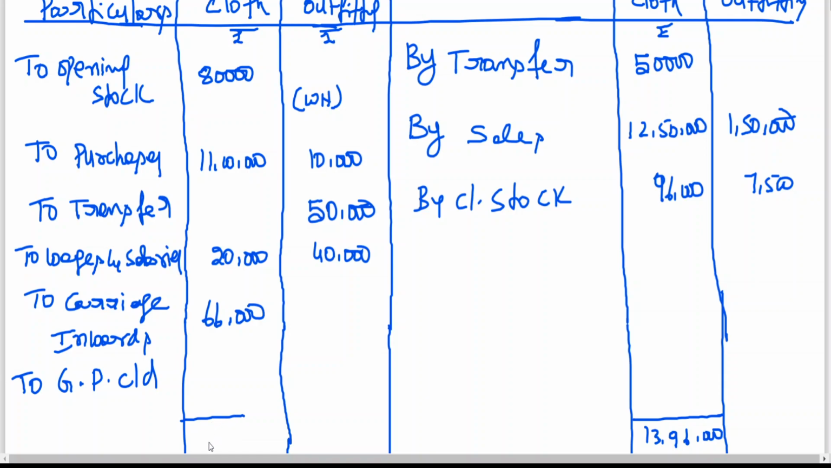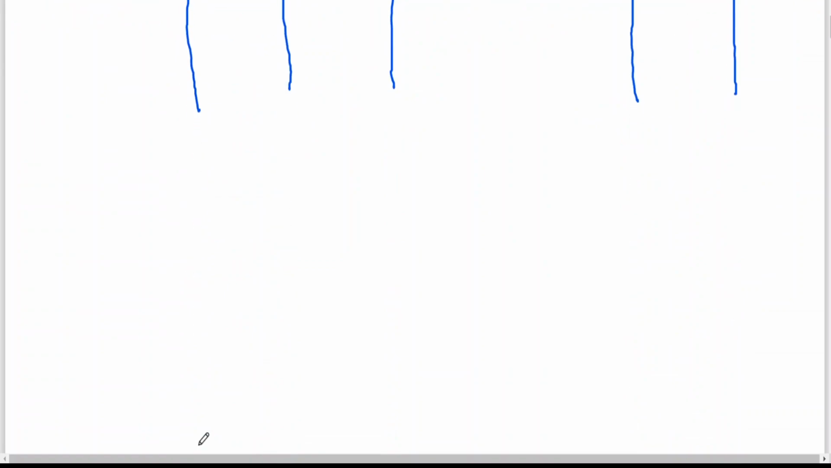13 lakhs 96,000 minus 11 lakhs 80,000 plus 20,000, 12 lakhs, plus 66,000, 12 lakhs 66,000. So 13 lakhs 96,000 minus 12 lakhs 66,000, we get 1 lakh 30,000 as the gross profit carried down. So I'll be working out the GP ratio by leaving some space here. Working notes.